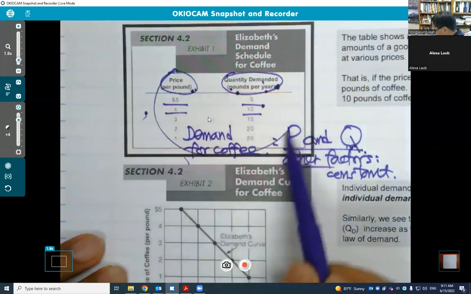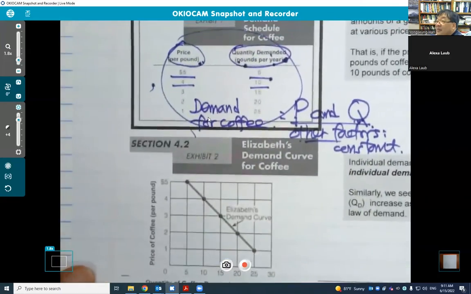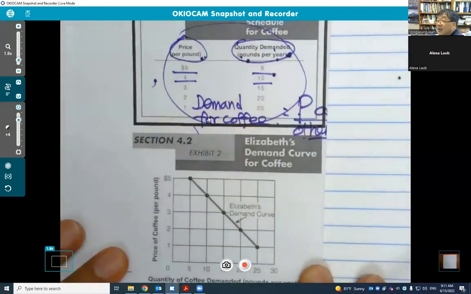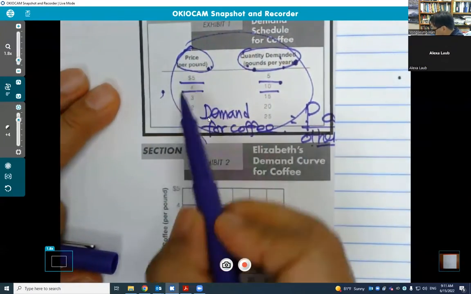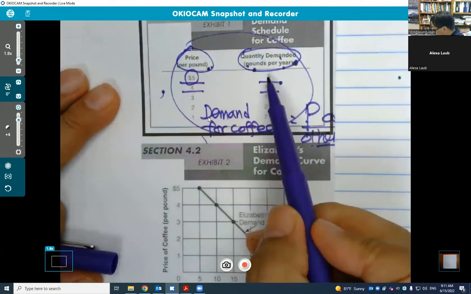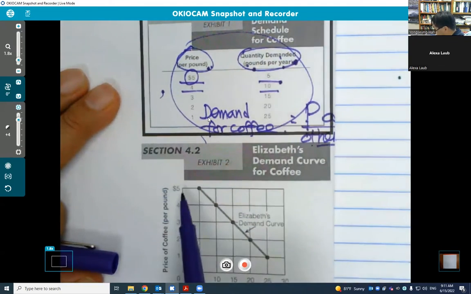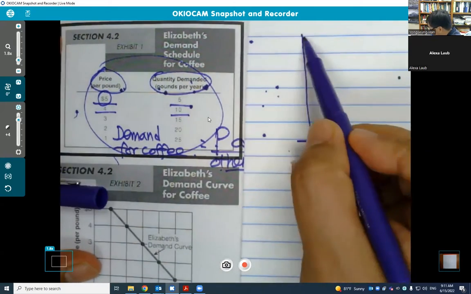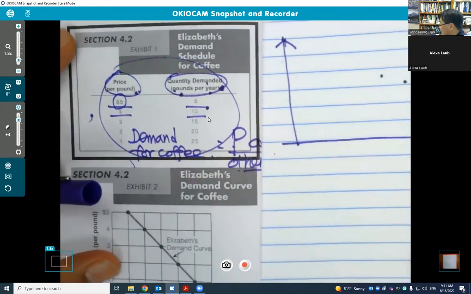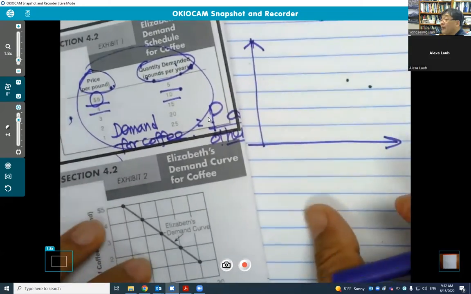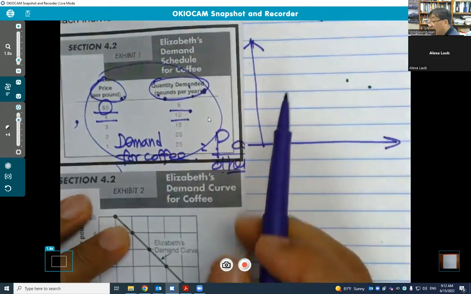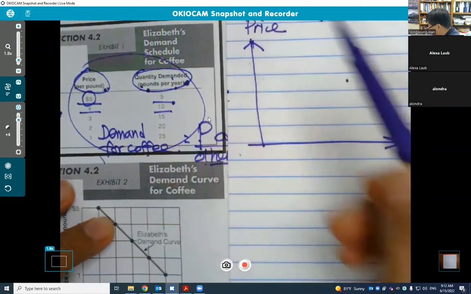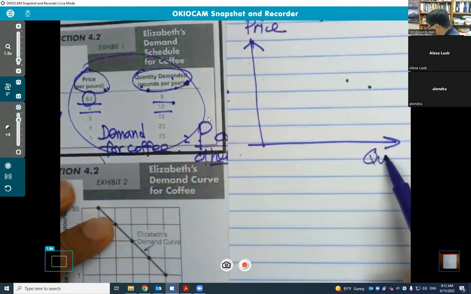Now let's look at this relation using the graph. When the price of coffee is $5, then we want to buy 5 pounds of coffee. We try to draw this using a two-dimensional graph. When we have a two-dimensional graph, we use the vertical axis as the price. The horizontal axis is called quantity.